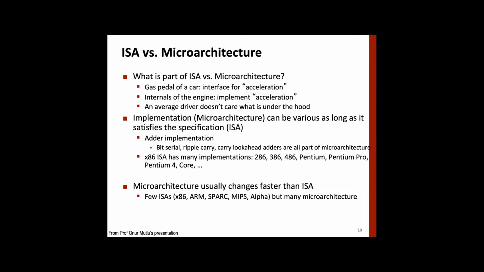So normally, when an ISA is designed with a lot of thought, it remains constant for some time, because it provides hardware backward compatibility. Suppose you have written a program and then you compile it, the object code is available, you execute it on a system, and tomorrow you change the machine from an old Intel machine to a new Intel machine, and you want it to run because you have spent money. So that's the reason the ISA remains almost the same, or even if the ISA changes, it changes in such a way that older programs will run. All right, so let's move ahead.